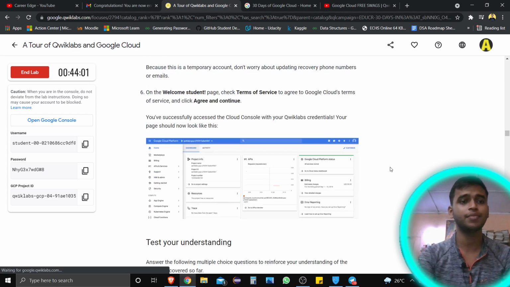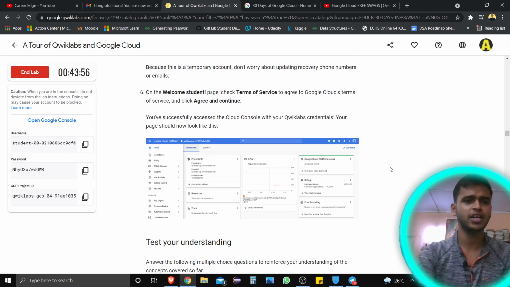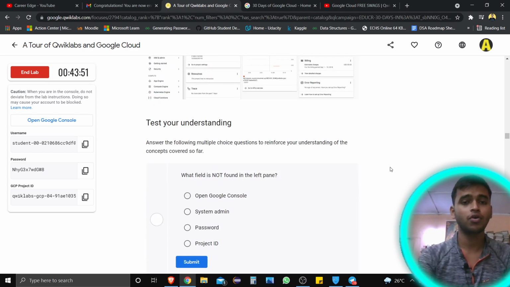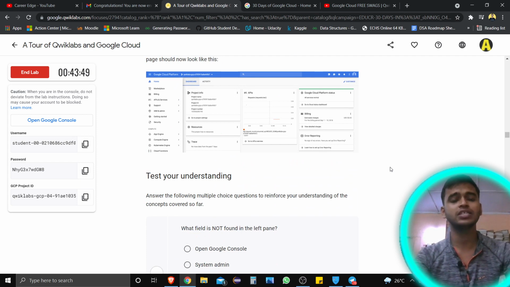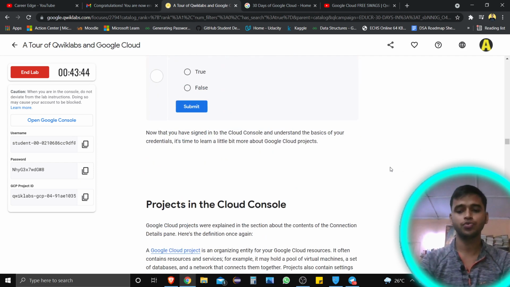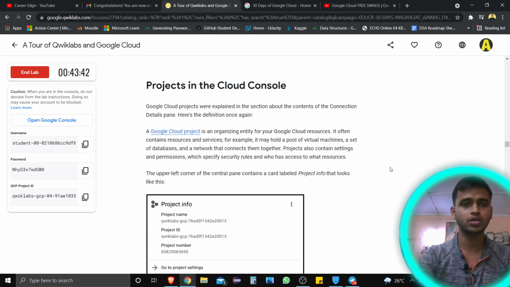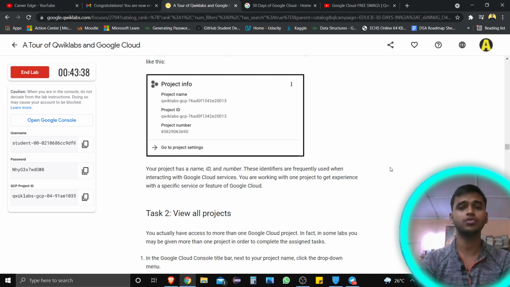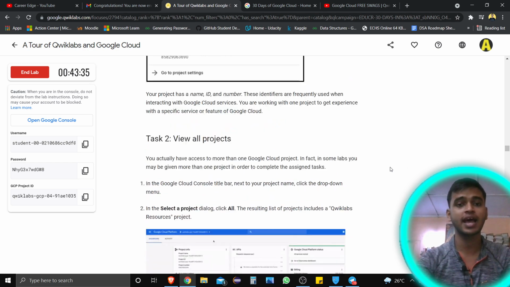This is the first lab, a tour of Qwiklabs and Google Cloud. This is not a mandatory lab, it is only optional, so that you can learn about Qwiklabs. And when you complete all the things, there is always a test your understanding section, and track your progress. In this lab it is not available, but in other labs there is track your progress. And when you tap on that, you can find how much of the lab you completed.